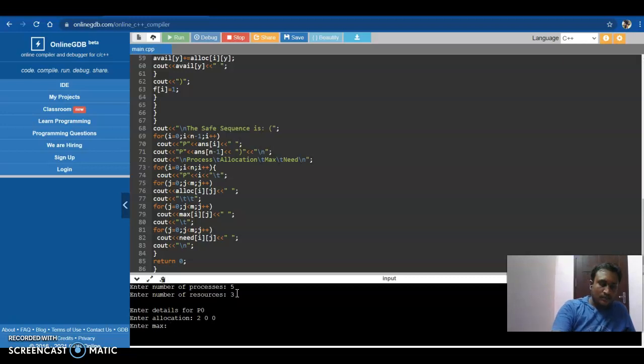Enter max: 3 2 2. Enter details for P1, allocation 2 1 1. Enter max 2 2 2.